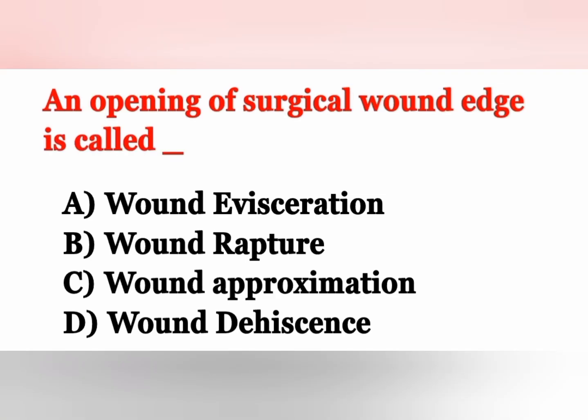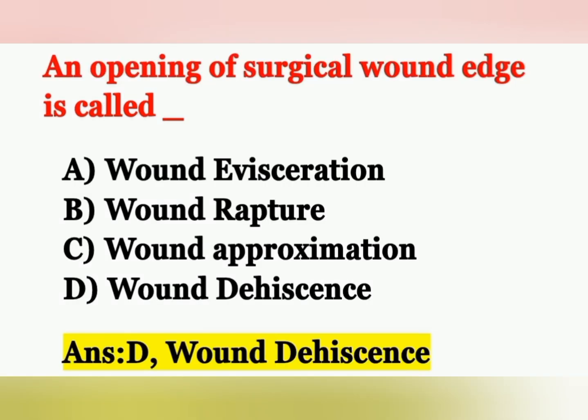Move on to the next question. An opening of a surgical wound edge is called. Option A wound evisceration, option B wound rupture, option C wound approximation, option D wound dehiscence. An opening of a surgical wound edge is known as wound dehiscence. Option D is the correct answer.